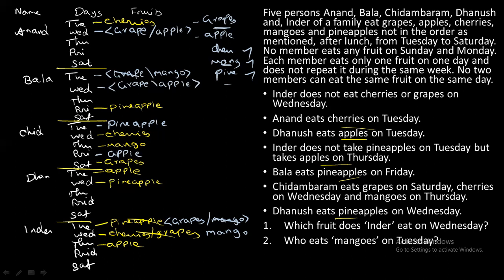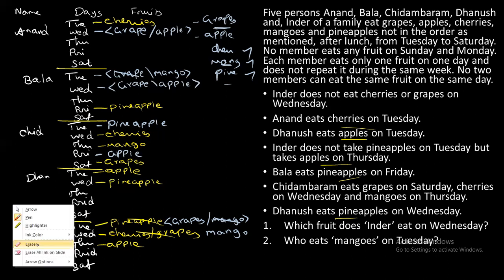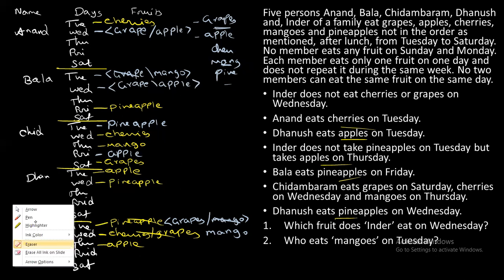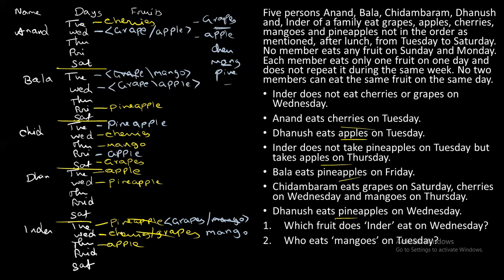Now let's go with Thursday. Before that, we have to erase that, right? So just write whatever is there in the hint. Next, go for Thursday. So on Thursday, Inder eats apple. Okay, we already fixed apple. Next, Chidambaram eats mango. So we fixed mango for Chidambaram. Next, we have the fruits grapes, cherries, and pineapple.